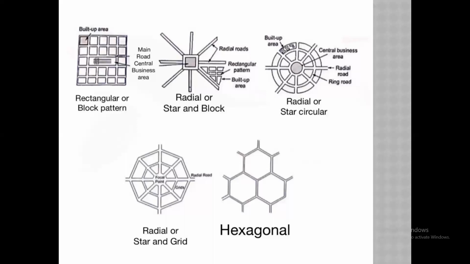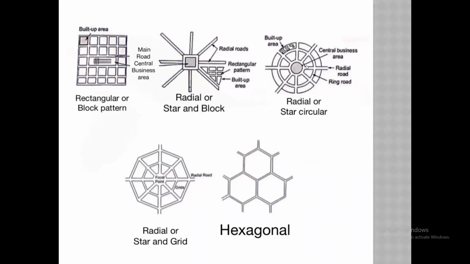The first figure shows the rectangular or block pattern. The second figure shows the radial or star and block pattern. The third figure shows the radial or star circular.